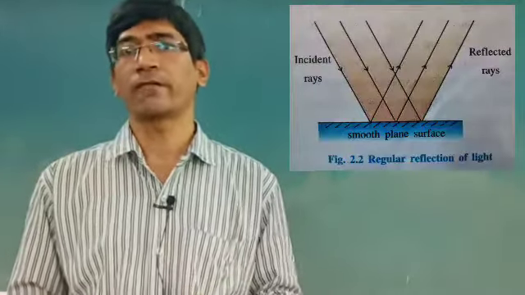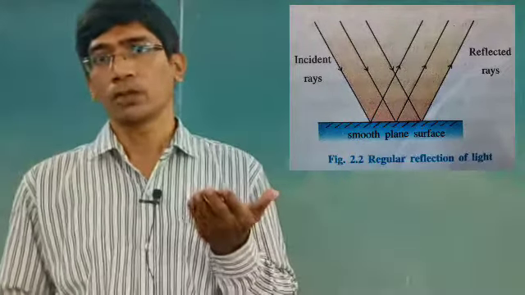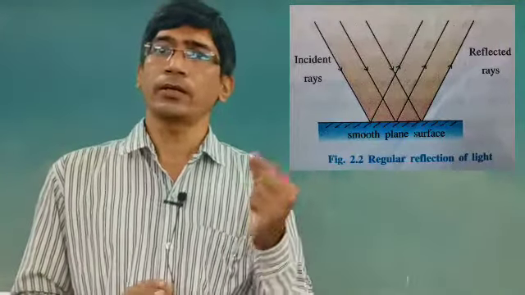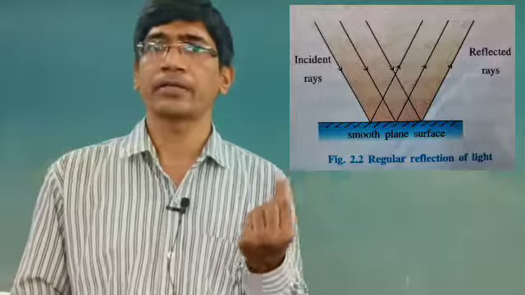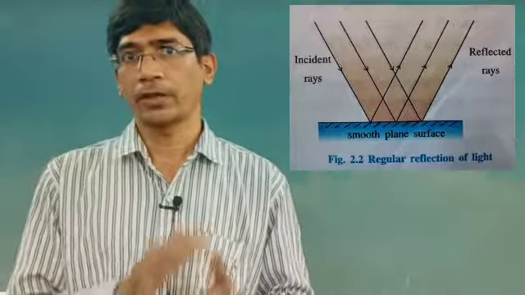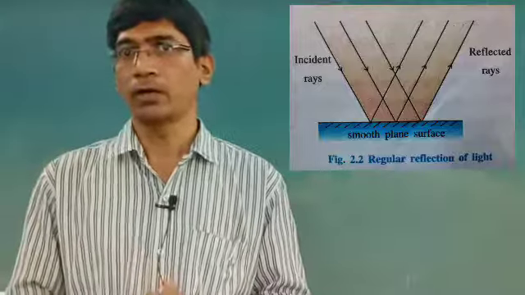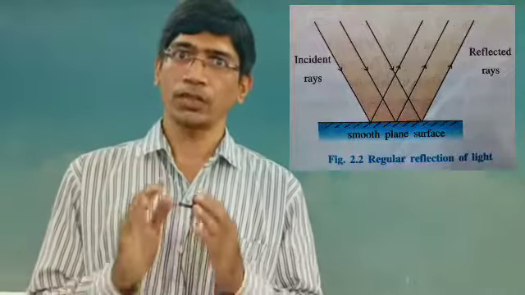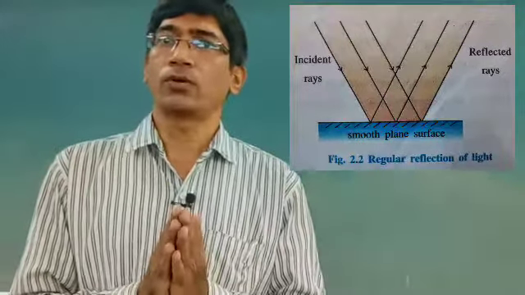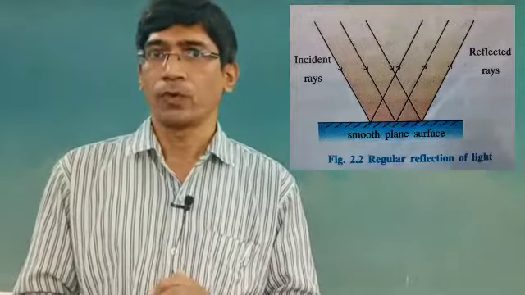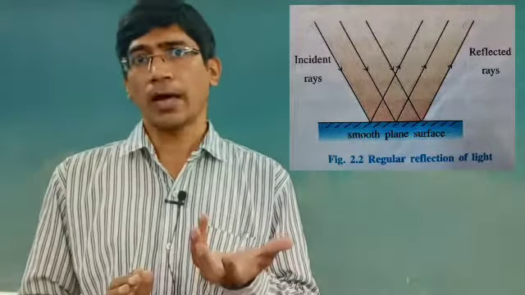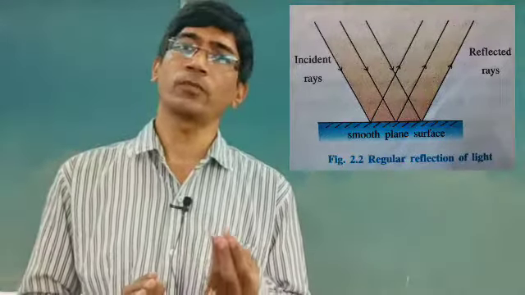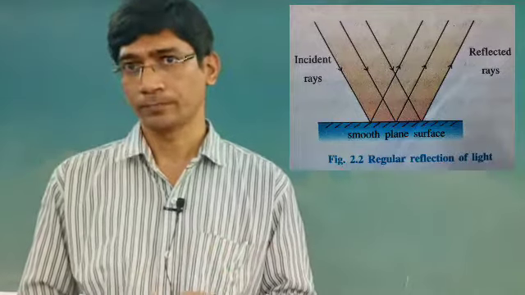In the regular reflection, when the light is incident on the smooth surface, then it is reflected back in the same plane, and here all the light rays are parallel to each other. Either the incident ray or the reflected ray, in both cases the rays are parallel to each other and equidistant. So this type of reflection is known as regular reflection. Examples are the reflection from a smooth glass plate and the reflection from the plane mirror or the spherical mirror.